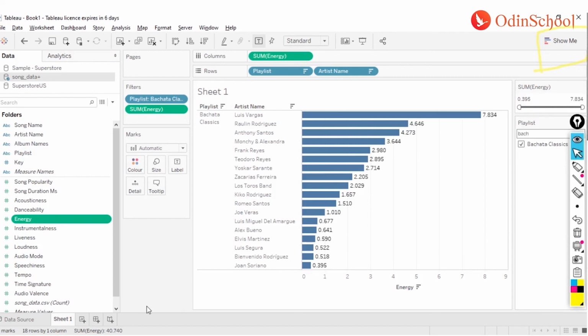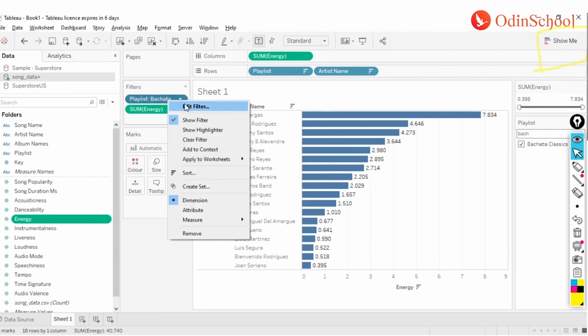So the first one was your dimension filter. The very reason I called it a dimension filter is that the values are coming from a dimension. If I'm calling the values for a filter from a measure, it is called a measure filter. Now your dimension and measure filters need to behave only in this fashion, and there are various ways in which we can apply them. Let's explore the first one, the dimension filter.